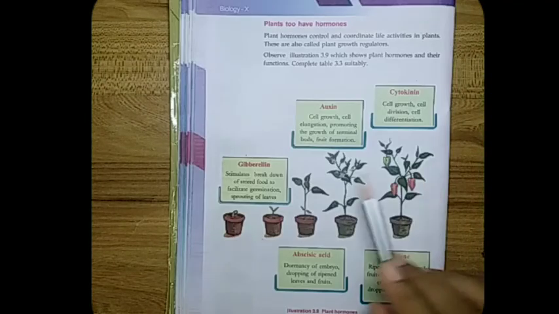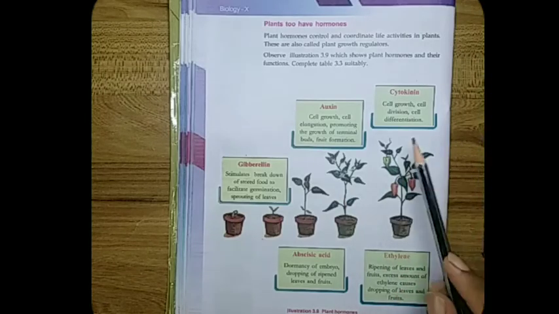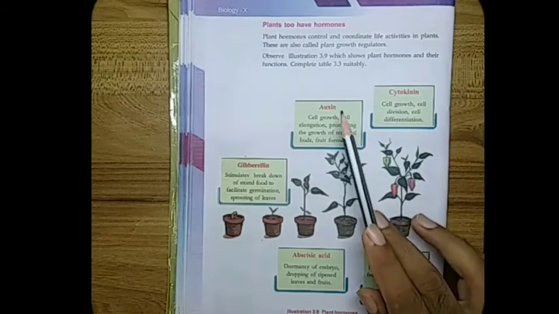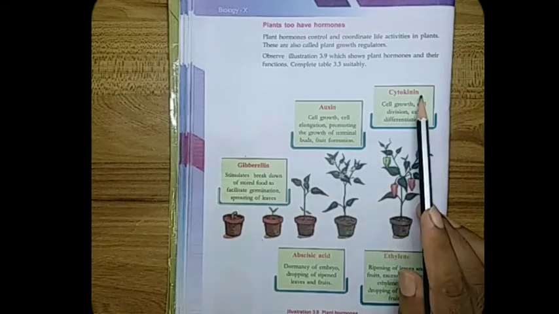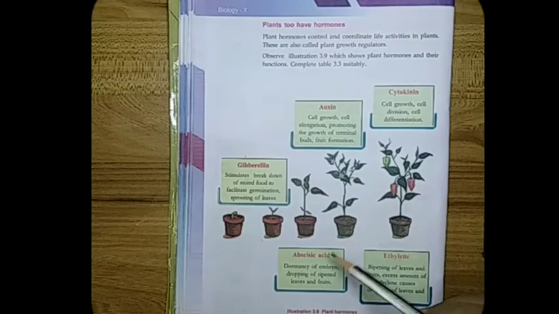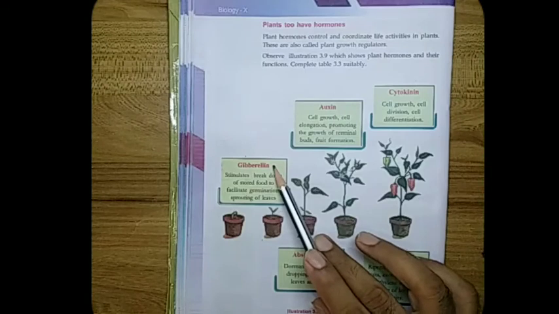Then what about plant hormones? Which are the main plant hormones seen? One is auxin, then cytokinin, ethylene, abscisic acid, and gibberellin.